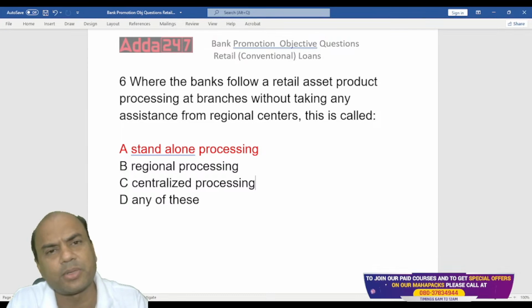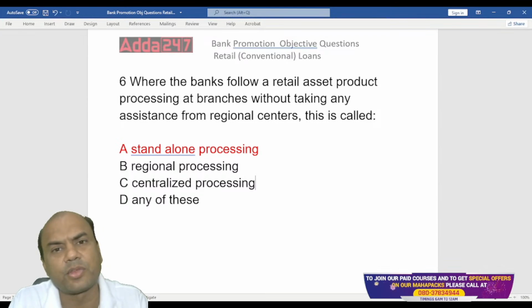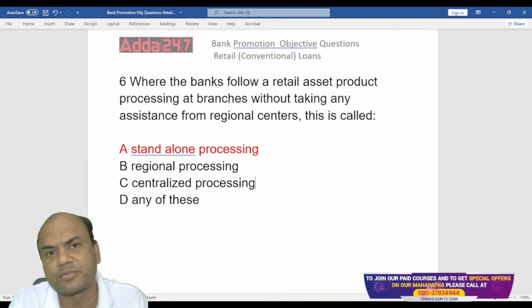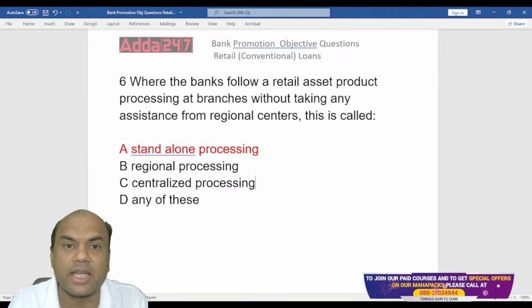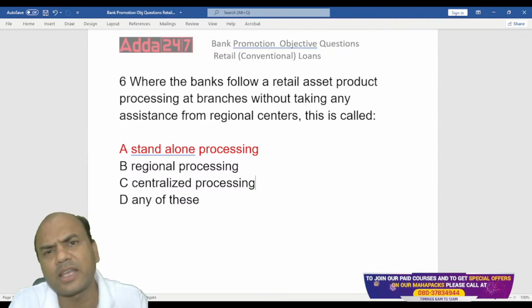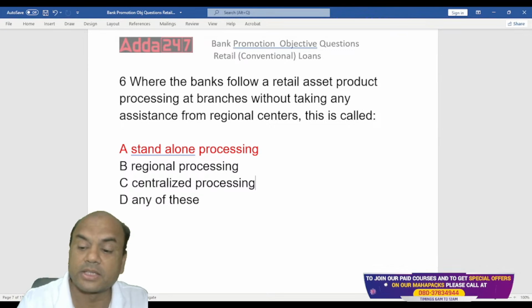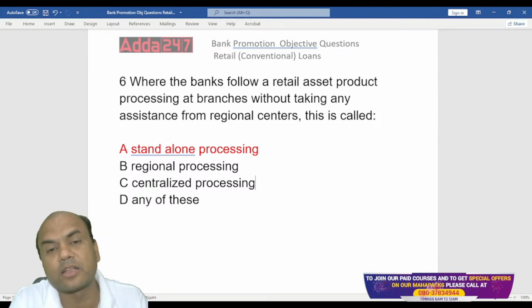How will it work? It's very simple in working. The documents are scanned by the bank branches and they directly reach the system of the CPU. And CPU processes based on the system only. They don't see the actual documents. They see just the scanned images of those documents. That much is enough, isn't it? Okay. This is how the centralized and standalone processing centers work for retail loans.